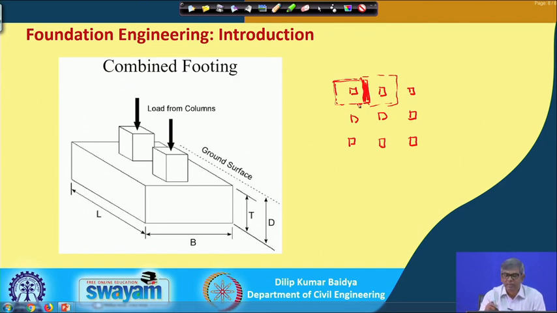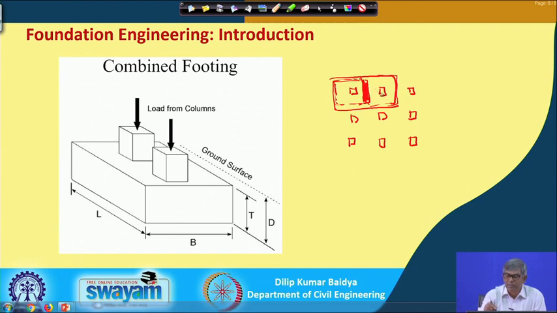So, because of that, instead of keeping this small amount of soil here, if you can excavate totally and then give two columns a common footing, sometimes it will be better in many ways. We will discuss that also later on. So, these are the various reasons why we use combined footing.